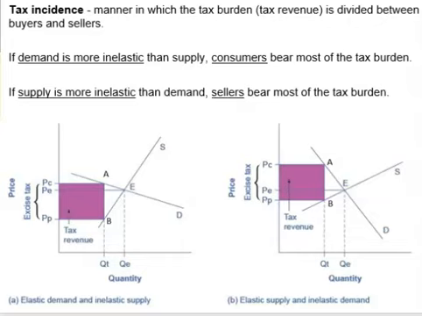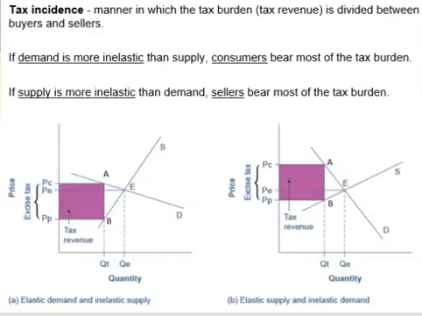In both graphs on the screen, we have a market for some product. We have the supply curve upward sloping and the demand curve downward sloping. They cut each other at point E. That is the original equilibrium of the market with the equilibrium price PE and the equilibrium quantity QE. The distance between point A and B depicts the tax per unit. I put the link for the tax video in the description just in case you want to review it.